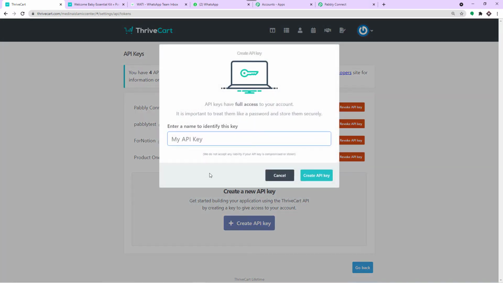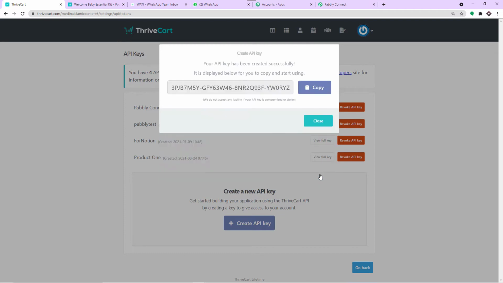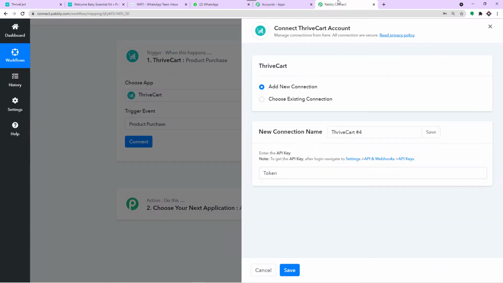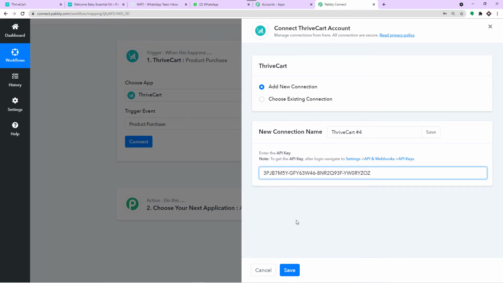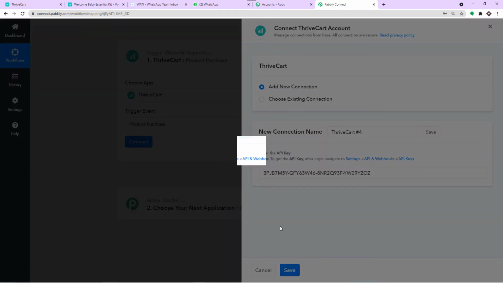You click on create API key and you have to give a name. So this is the name I want to give it, baby products. Okay, baby products. And let me just straight away click on create API key. So this is the API key you want. You're just going to copy this and paste it here. So easy. Just click on save.